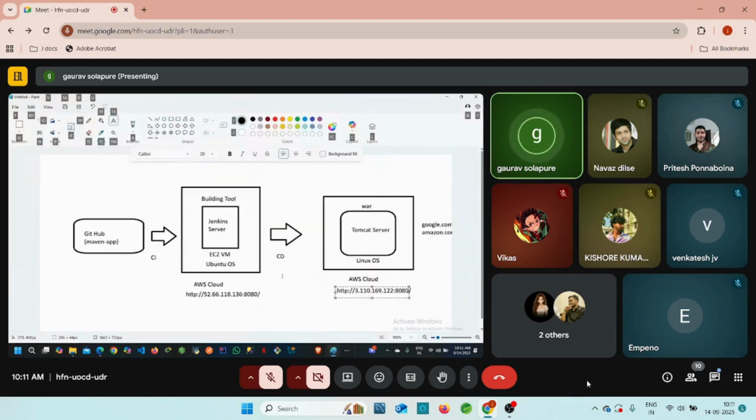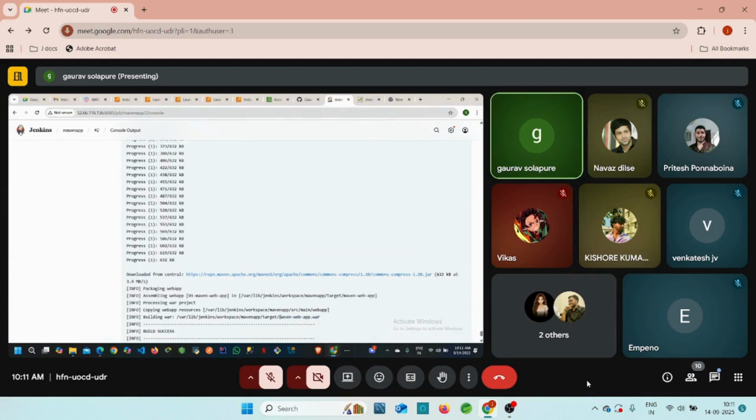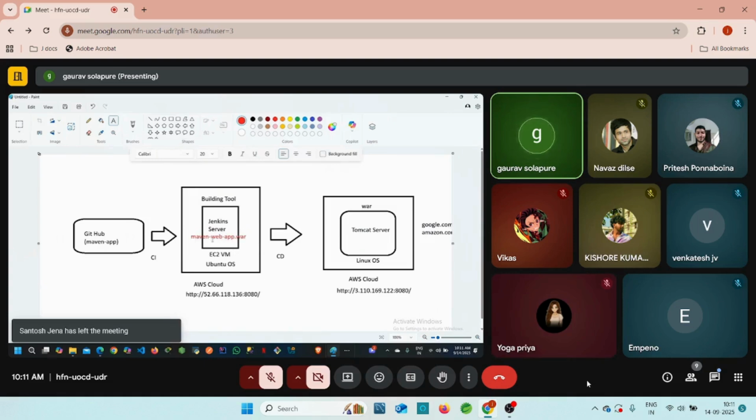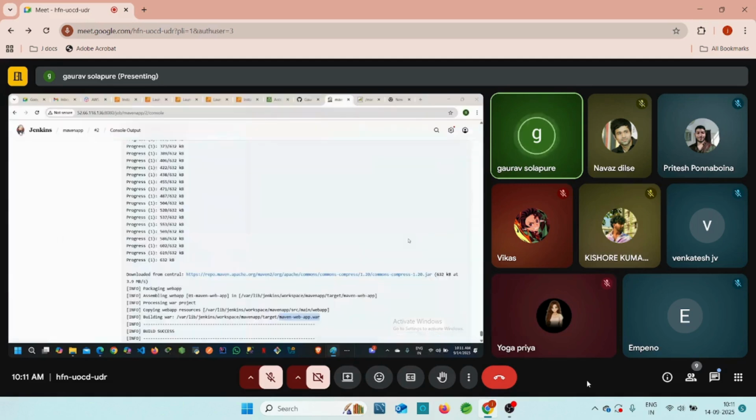So this war file is present in Jenkins, guys, right? In the Jenkins server, our war file is present here, right? And this time in Jenkins, we already gave the command for the container as well. Now this war file is going to deploy on this Tomcat server, right? For that we already added Tomcat credentials, containers, then the deploy to container plugin is already installed, right? Now let me check on the Tomcat server.